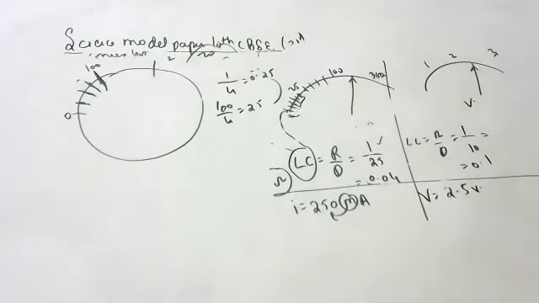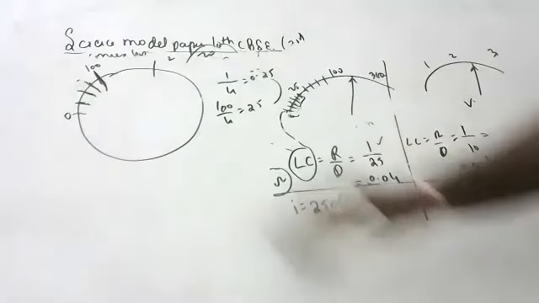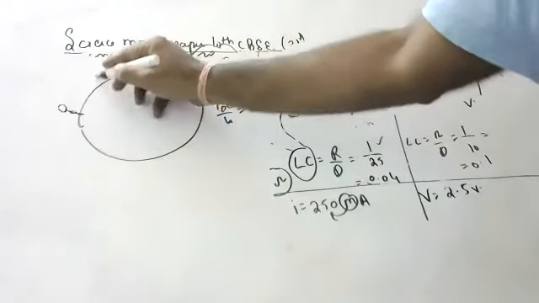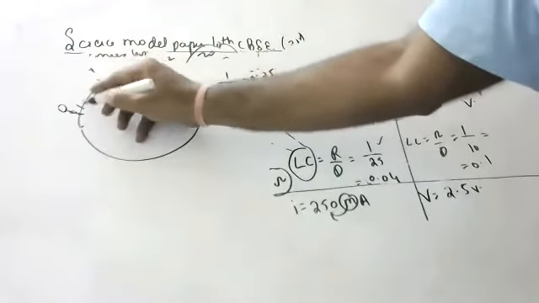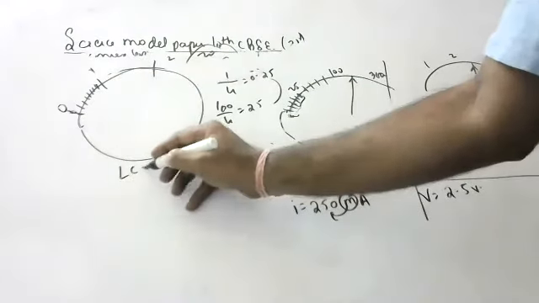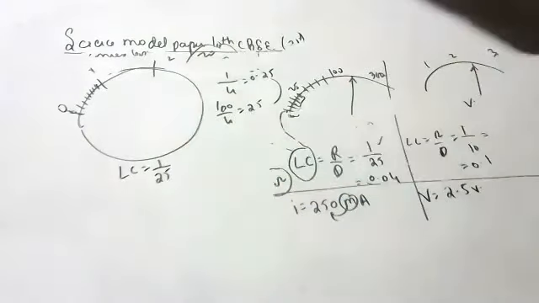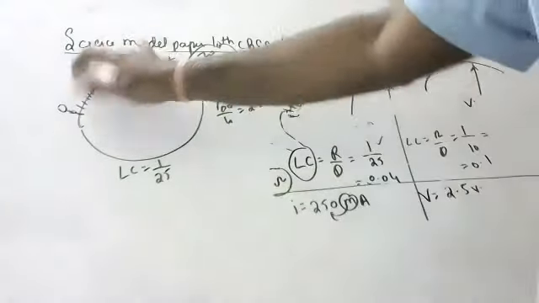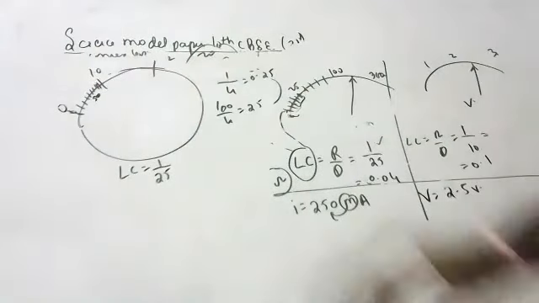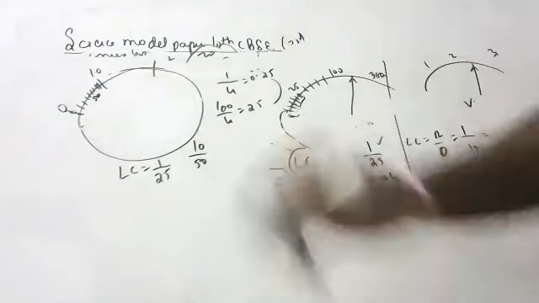Children, suppose this is 0 and this is 1, and in between 0 to 1, 25 divisions are there. What is the least count? 1 by 25. Suppose this is 10 and here 50 divisions are there. What is the least count? 10 by 50.